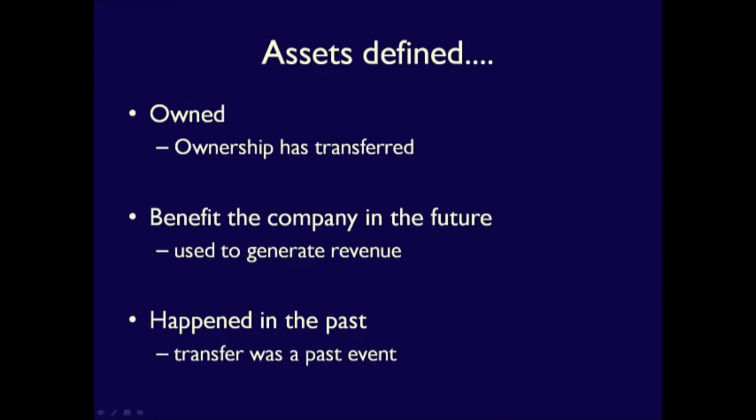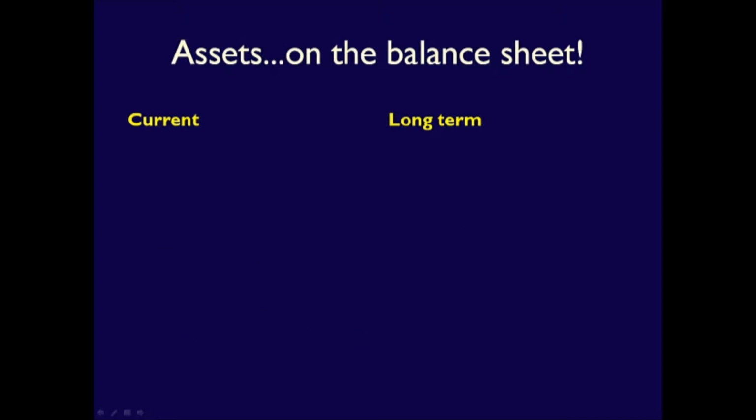So, to summarize, everything that a business owns is considered an asset, a resource obtained through a past event that will benefit the business in the future. Assets are defined as owned, providing future economic benefit, and due to a past event. On the balance sheet, assets are divided into two categories, current and long-term. Why? Financial statements are all about communicating useful information to decision makers.